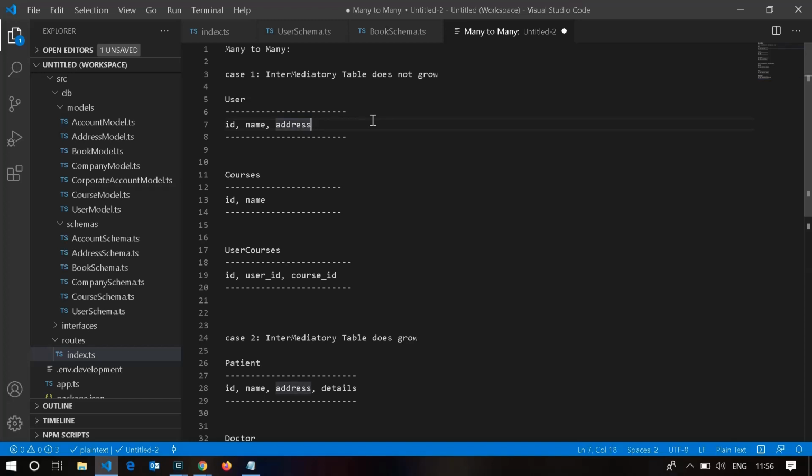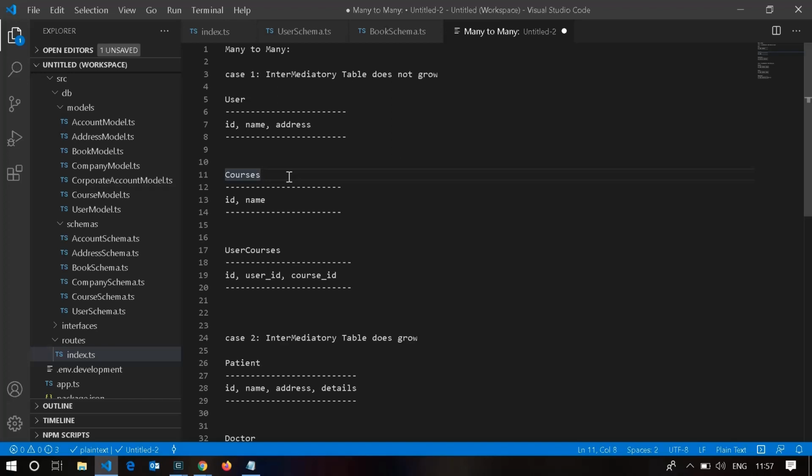Suppose you're building a tutorial system, and there is a collection called user, and there is another collection or table called course. When I say table, it's just to help you understand, but when we talk about Mongo, you should use the term collection. I'm going to use table as well, because those of you from an SQL background might be a little confused about the collection term. So I'm going to use both words.